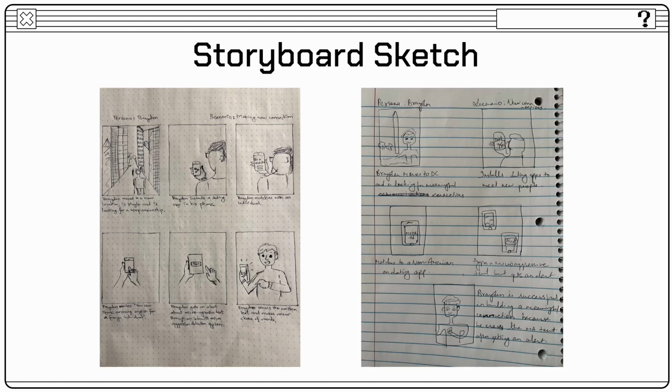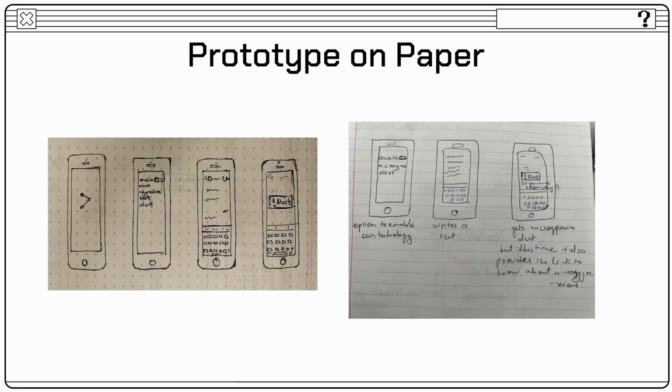Storyboarding helped us identify scenarios where our idea and technology could come in handy. It for sure aided us to put our idea into visuals, helping us better understand the significance of the technology we're building. The first prototype on paper was a simple illustration of how our app can be integrated into the mobile system. The functionality included having the option to turn microaggressive alerts on or off through settings. The feature, if activated, would send an alert to the user who is typing microaggressive content through a messaging app and help them realize the unintentional bias they are inflicting on the end user.